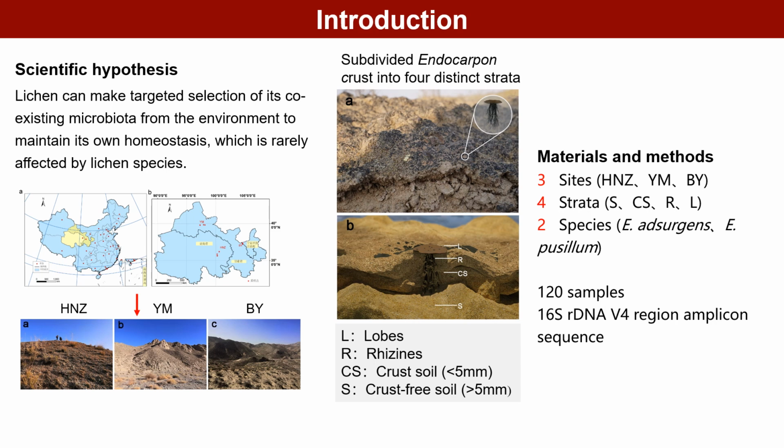Addressing these questions, we selected the lichen genus Endocarpon, considering its wide distribution in arid deserts and remarkable carbon and sand fixation potential. We collected two types of Endocarpon crusts in the deserts of China and subdivided them into 4 distinct strata for the first time. We then amplified the 16S rDNA V4 region and analyzed bacterial composition.